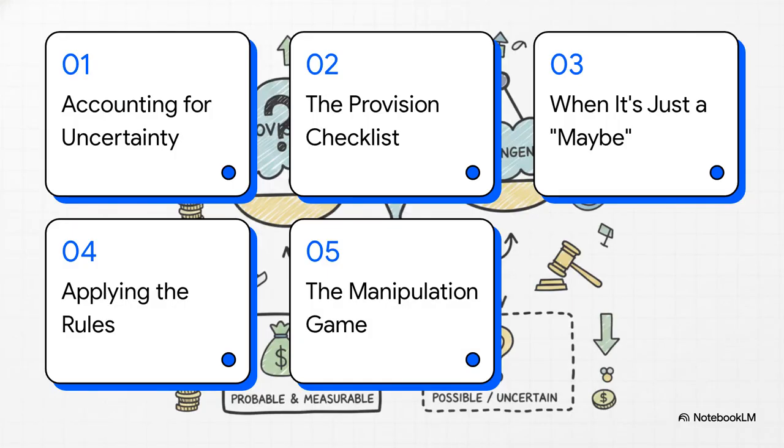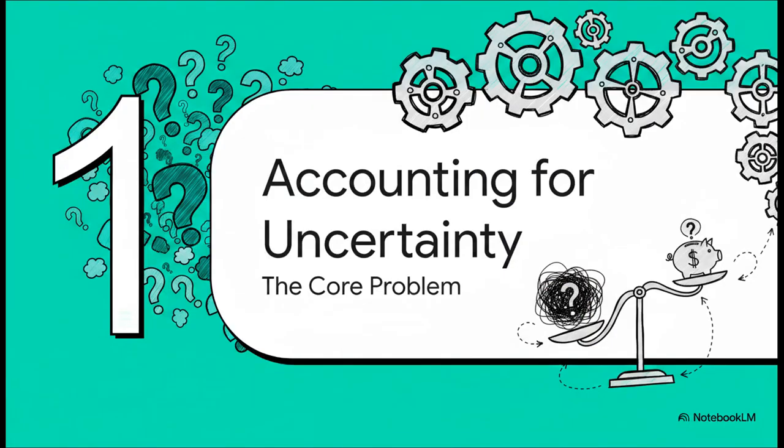So here's how we're going to break this down. We'll start with the core problem this whole thing is trying to solve. Then we'll build up the rules with a really clear checklist. After that, we'll look at what happens when it's just a maybe, apply it all to some tricky real-world scenarios, and then wrap up by looking at how these rules can be, well, misused. By the end of this, you're going to have a solid framework to handle this topic with real confidence. Okay, let's dive right in.